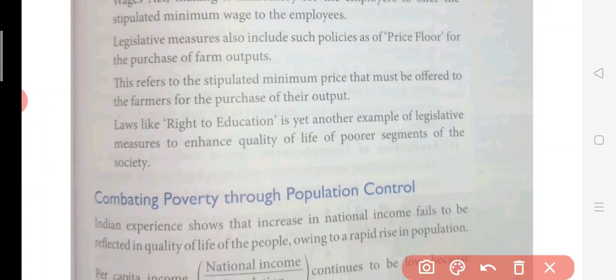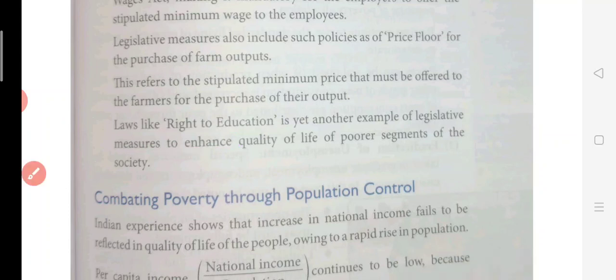Then RTE, as I always told you, the right to education is there. It is also done simply so that education will be provided to the poor. By education also, the condition of the poor can be improved. If the person is educated, then definitely he will take help of that education to improve his own condition. Maybe not soon, but later in the future his condition can be improved by the measures of education.